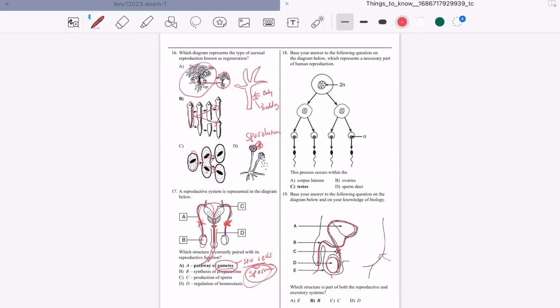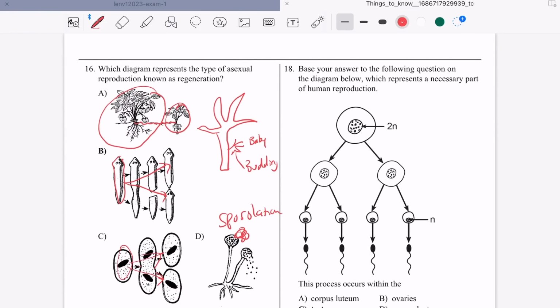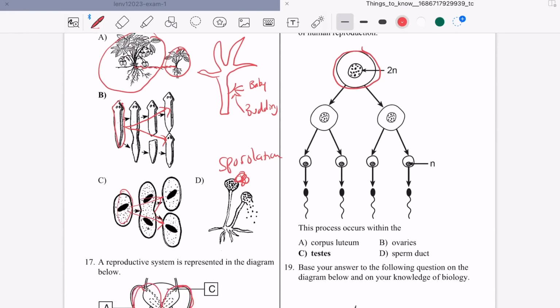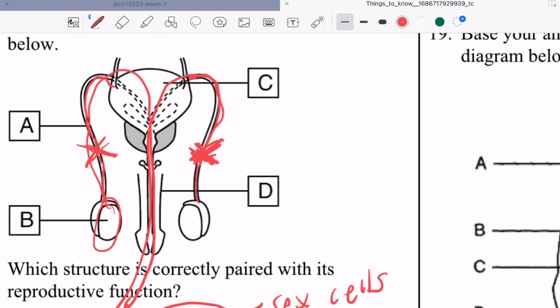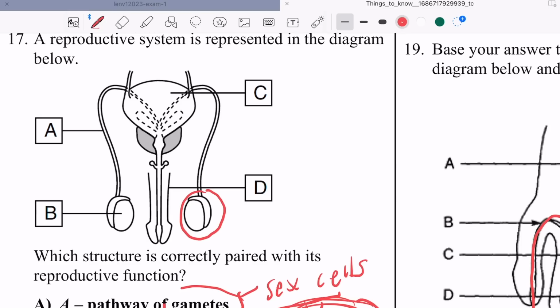Okay, let's move on. This is how sperm looks premature. So when you look at the male reproductive system, you see how there's testes here, right? You see this area right here? This is the epididymis. Do you need to know that for the test? No. Do you need to know that for life?